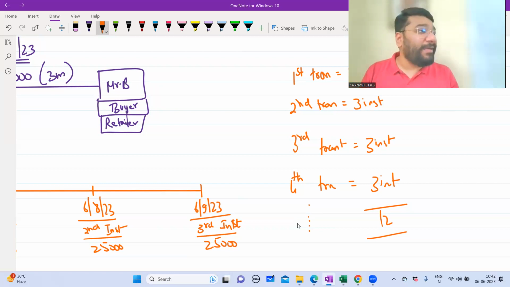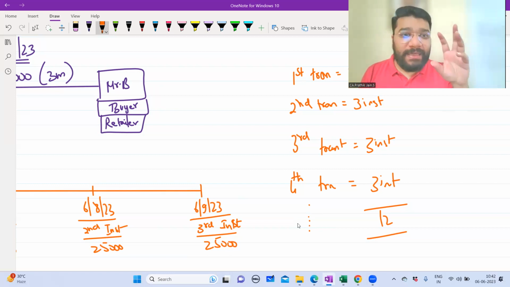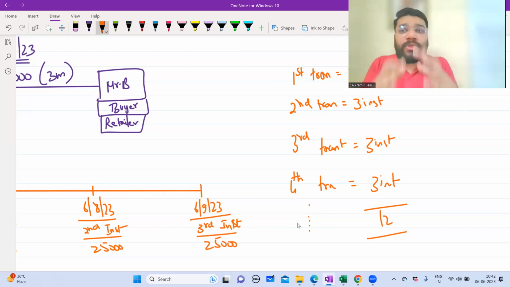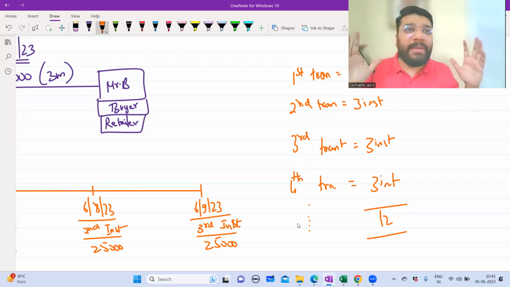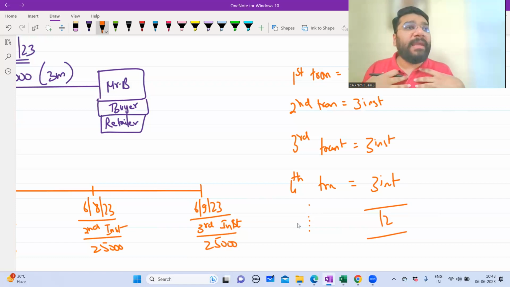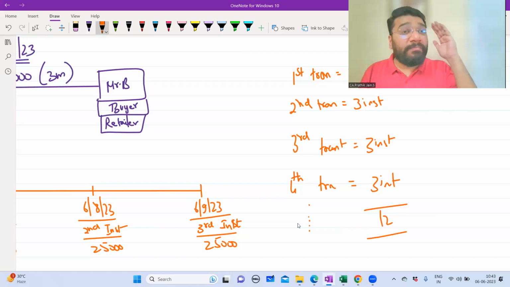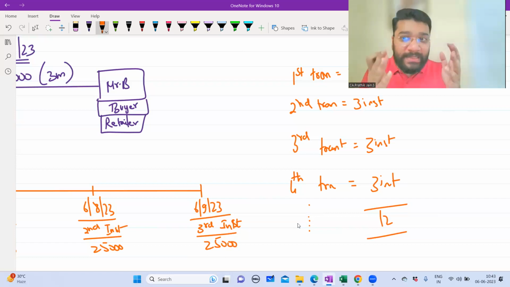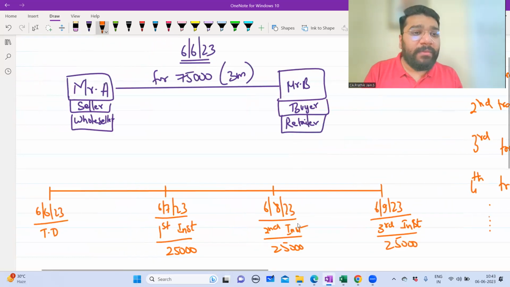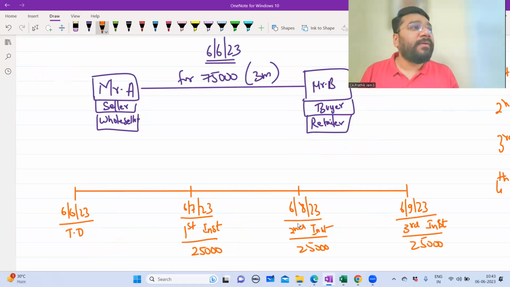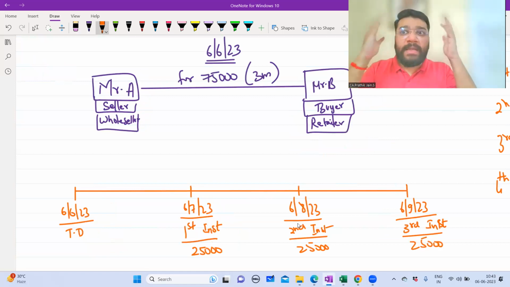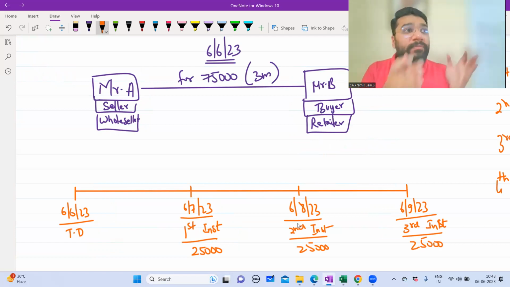If he misses the date, he has to pay what? Interest for delayed payment. So don't you think that when they started initially, it was all good that, okay, we'll make payment in installments on different dates, we'll get some time gap in between so that we can arrange finances, everything is fine. But practically, guys, when the transactions are large in number, it becomes very difficult to keep track. So when this keeps on continuing, at one point of time, both A and B will get annoyed that so many days we have to remember, this much money has to come from so many people.